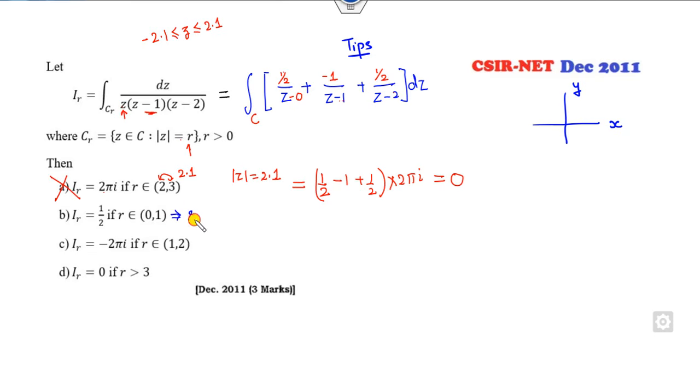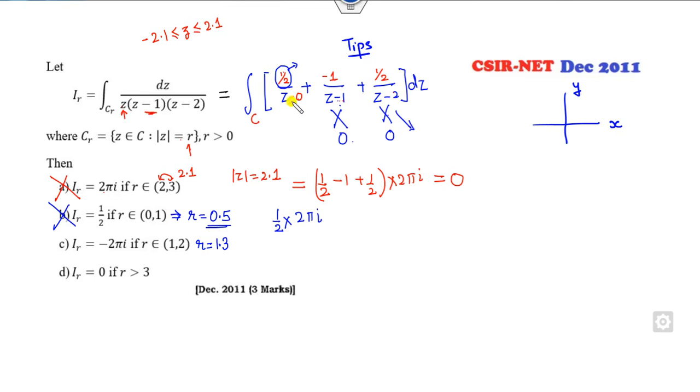In this case, you can take r as any number in between them, say r is 0.5. So clearly this number does not lie inside, so this integration will be 0. This point does not lie, again the integration is 0. Only this point lies, so the answer will be half, whatever the residue of this, into 2 pi i. So again you can see it's not equal to 1 by 2. Choose any number in between them, say 1.3. So 1.3, this number lies outside, so the answer will be 0.